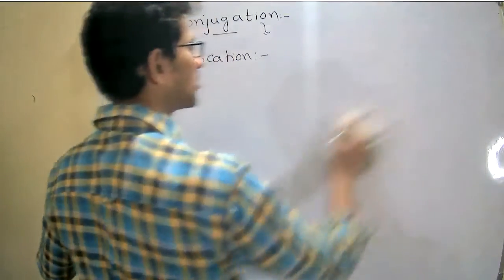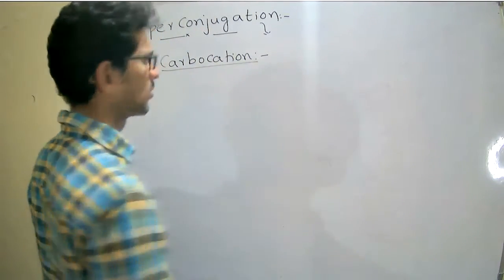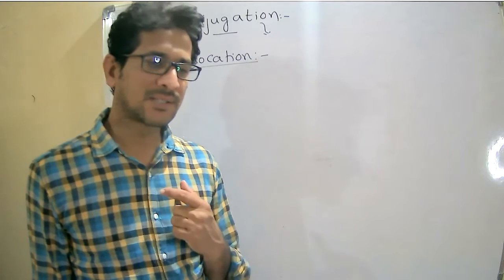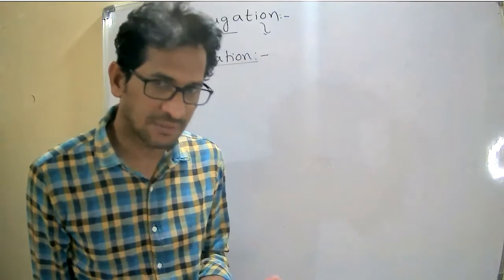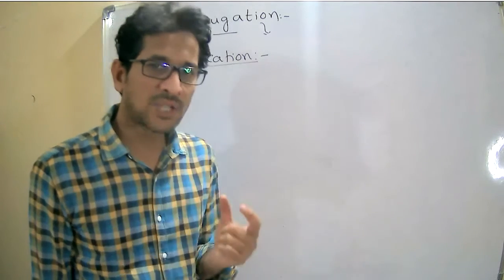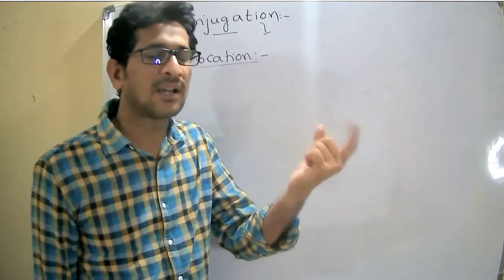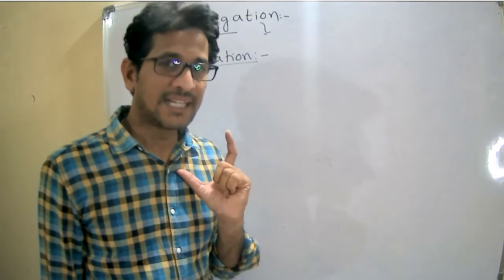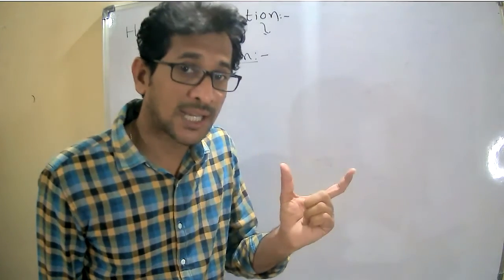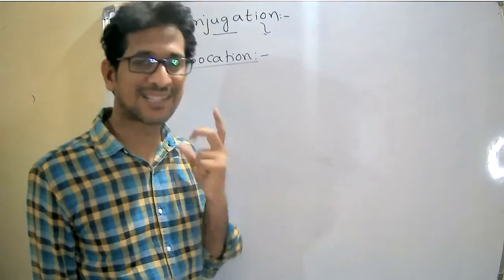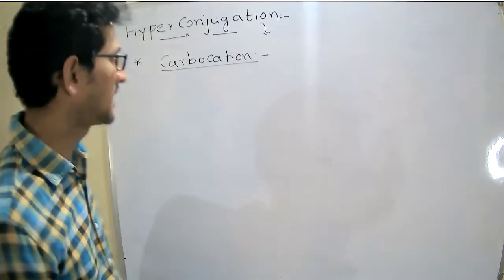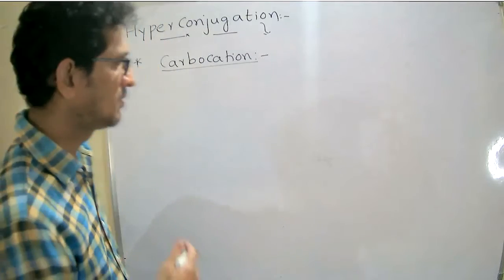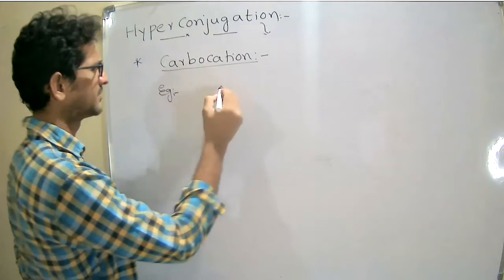First, the carbocation. Under this, how the carbocation species shows the hyperconjugation effect. Next, how hyperconjugation stabilizes the carbocation. Later, identifying the stable carbocation between two different carbocations. These are the things we are going to discuss. I will start the discussion with an example.